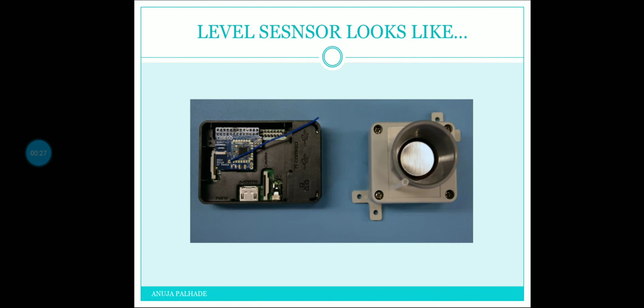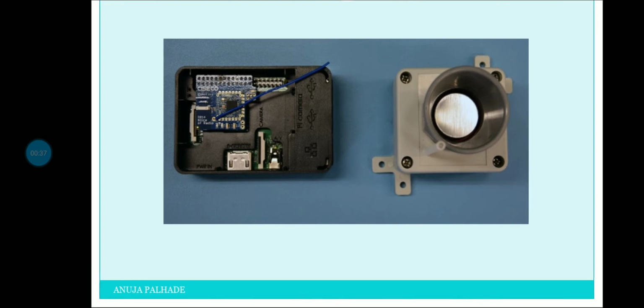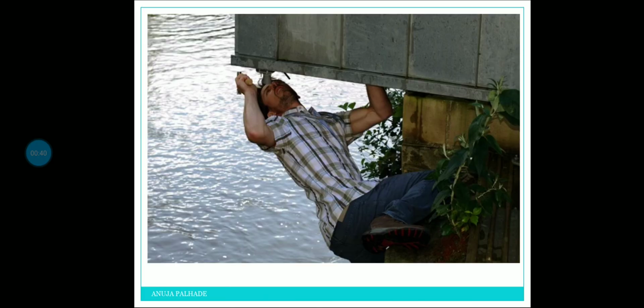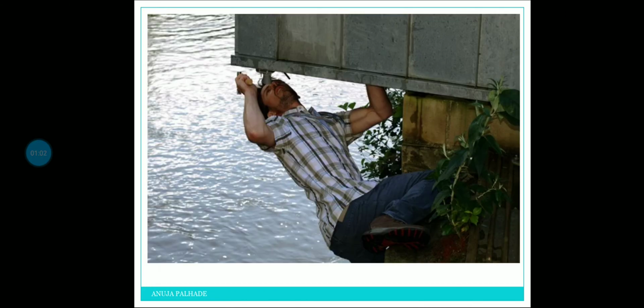Level sensors look like this, you can see on the screen. This is the image of the sensors. This is another application. What is this man exactly doing? What is this man trying to fix? Can anyone tell? Isn't this instrument being fixed by that man? For what purpose has such an instrument been fitted by the man?